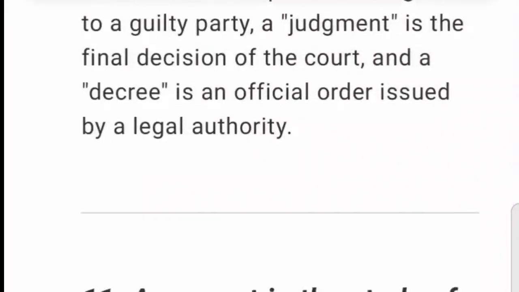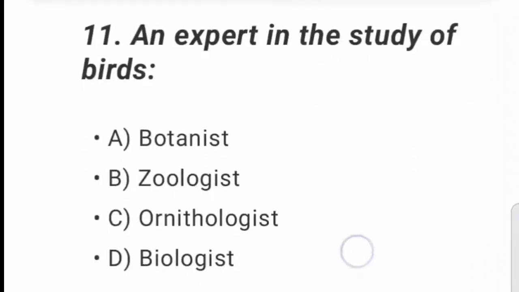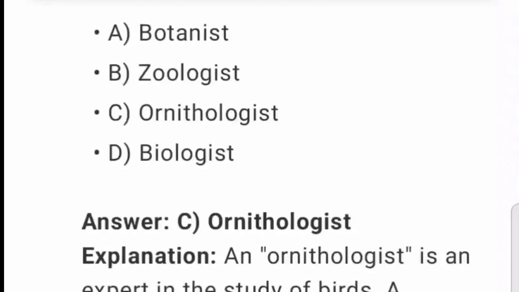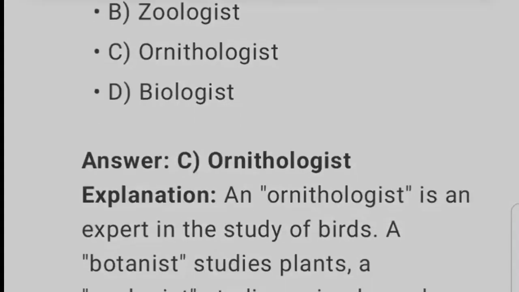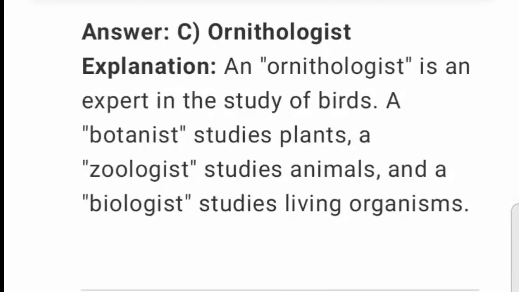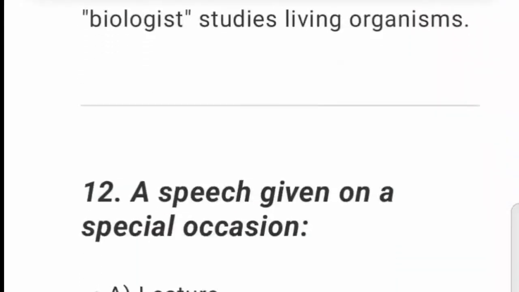11. An expert in the study of birds. A. Botanist. B. Zoologist. C. Ornithologist. D. Biologist. Answer: C. Explanation: an ornithologist is an expert in the study of birds. A botanist studies plants, a zoologist studies animals, and a biologist studies living organisms.